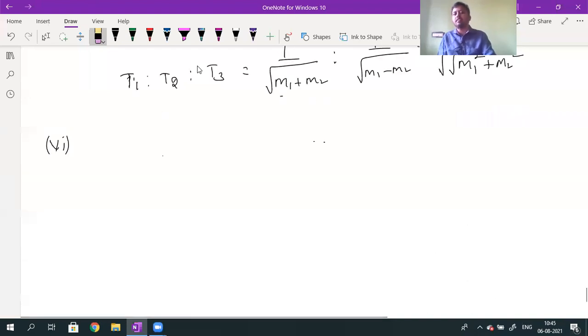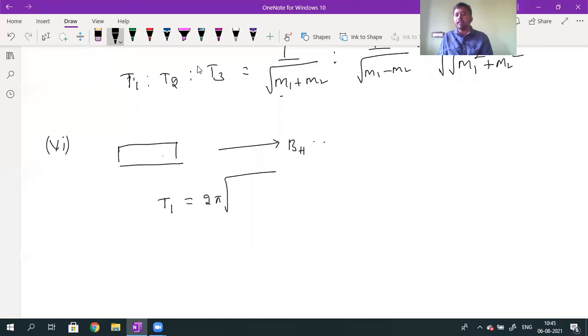So what is the sixth point? Let us suppose a bar magnet is there, oscillating in a uniform horizontal component of magnetic field BH. When it is oscillating, let me call its time period of oscillation T1. T1 equals 2 pi root over I divided by M into BH, where M is the magnetic moment of this bar magnet.